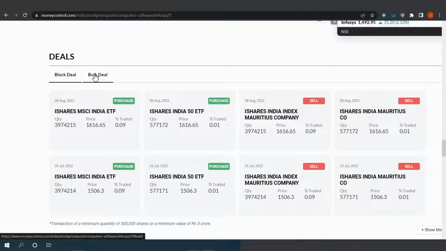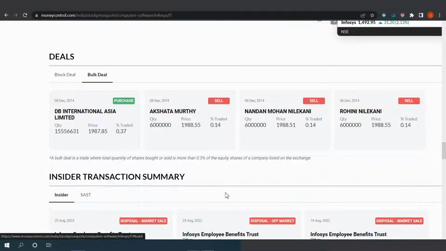So block deals and bulk deals. For this, it is either a minimum of 5 lakh shares or a minimum value of rupees 5 crore, and for bulk deals, 0.5% of the equity shares of the company.